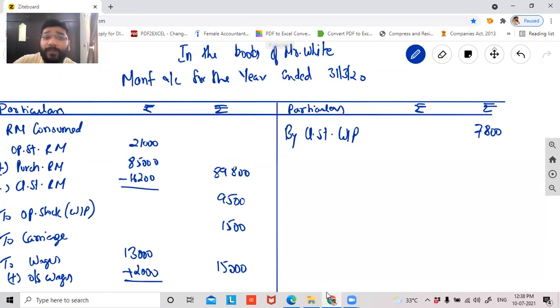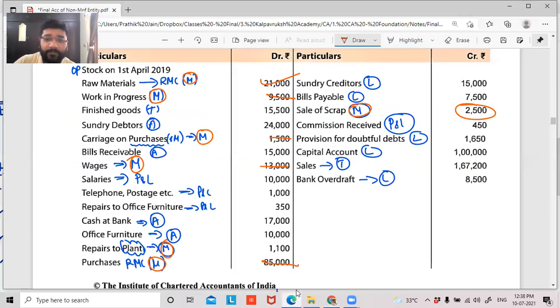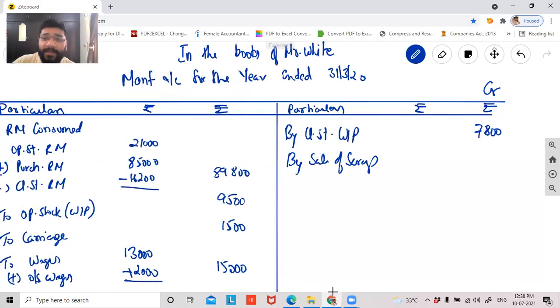Sale of scrap will reduce my cost of production. That's why I'm recording on the credit side. So by sale of scrap, 2,500. Guys, all these two things which are recorded on the credit side are for what purpose? For reduction in the cost of production, because these two have not contributed in selling the goods.